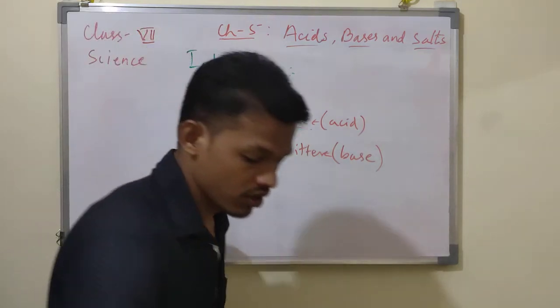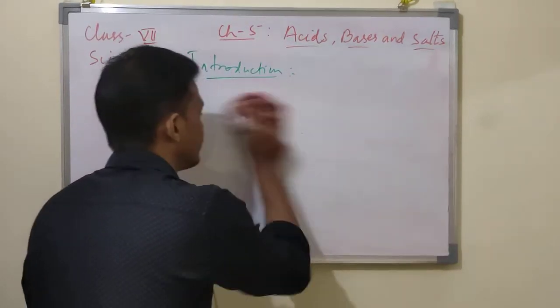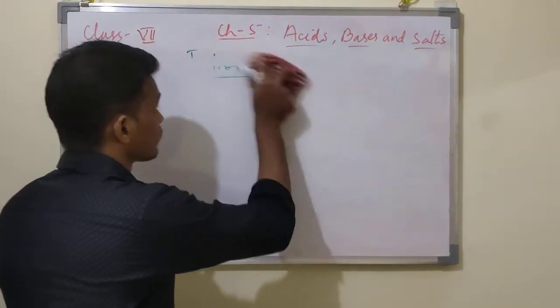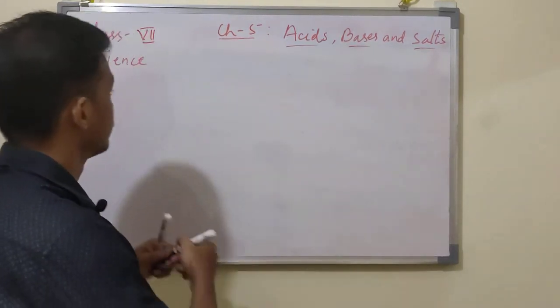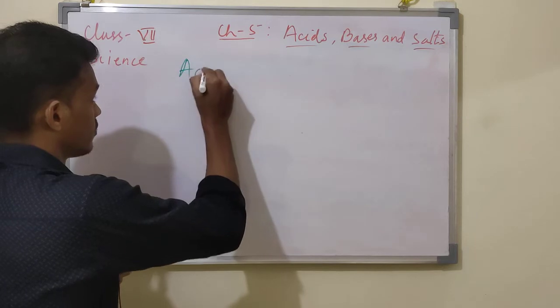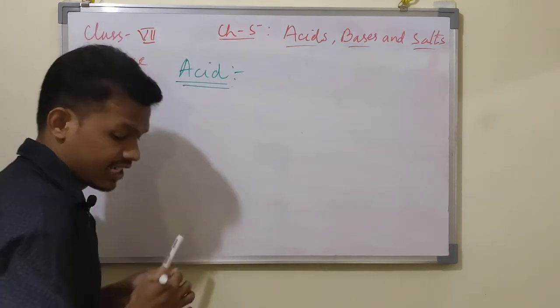So now talk about acid. One by one we will talk. Now we will talk about acid. What is acid and how is it derived?